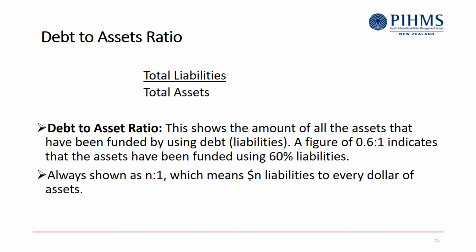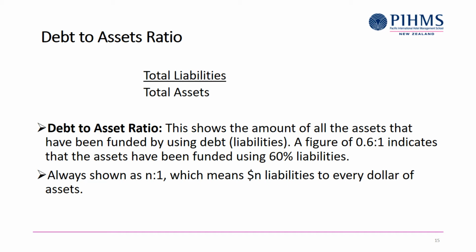Now the next ratio is the debt to assets ratio. By the way, debt is just another way of saying liabilities, so same wording. For debt to assets, we've got total liabilities divided by total assets.